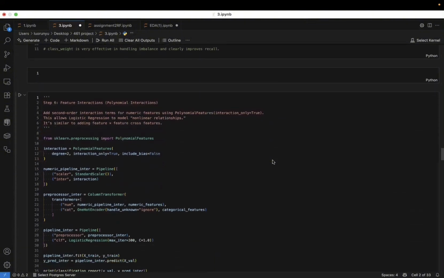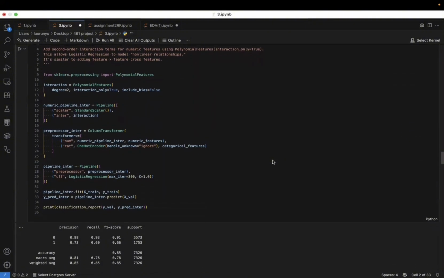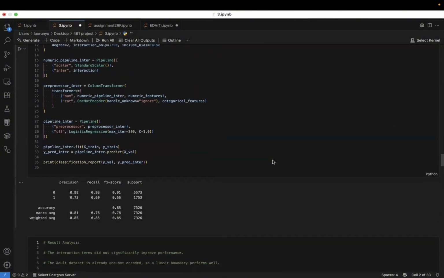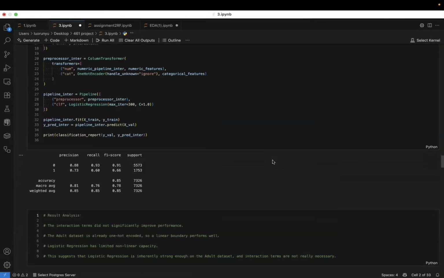In step 6, we tried adding polynomial interaction features to capture nonlinear relationships. However, this did not yield a significant performance boost, suggesting that the linear decision boundary is already quite effective.